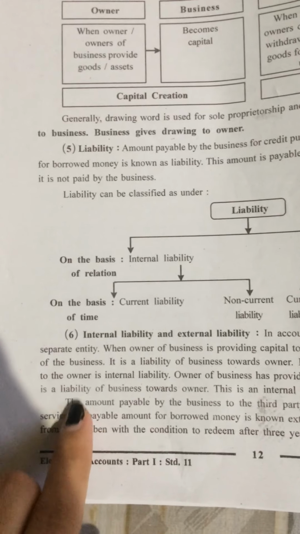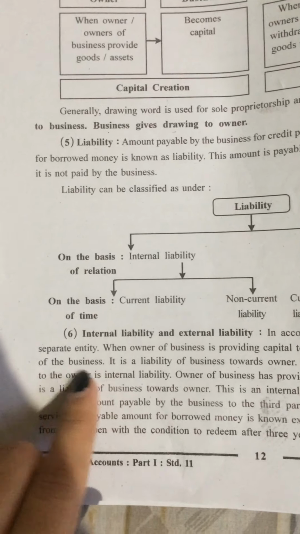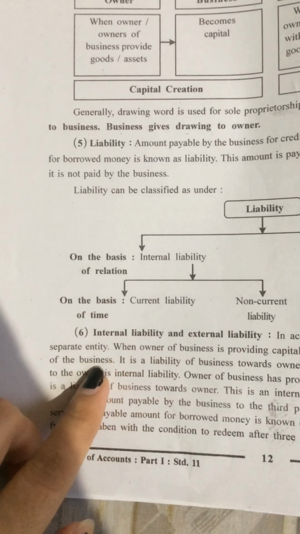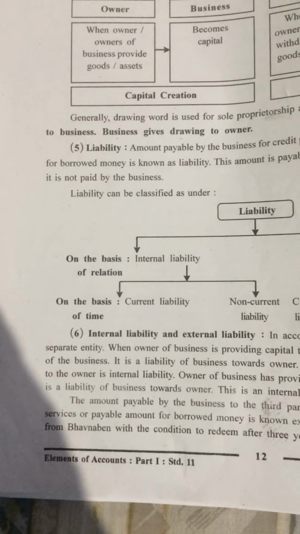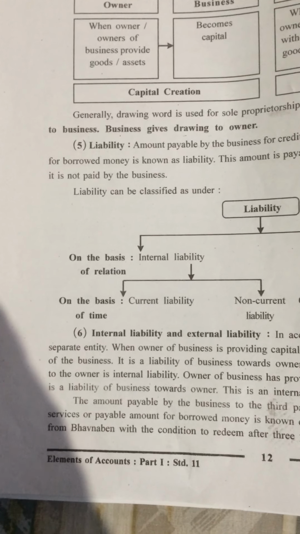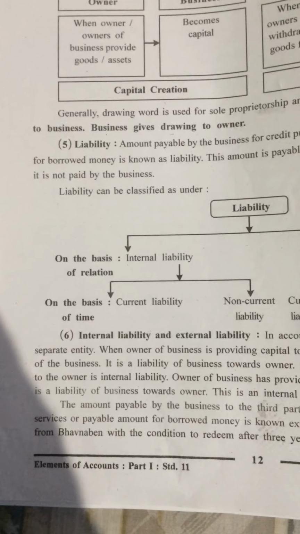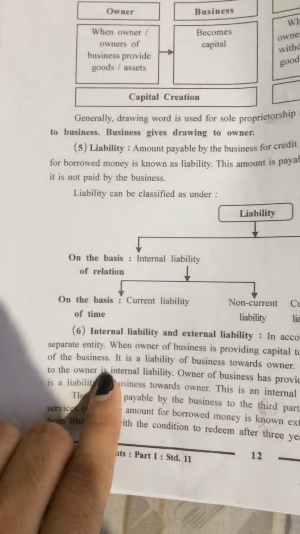So the business has internal liability, means liability towards the owner, because the owner has given money to the business. So the business has to return that money to the owner. So it is known as internal liability.